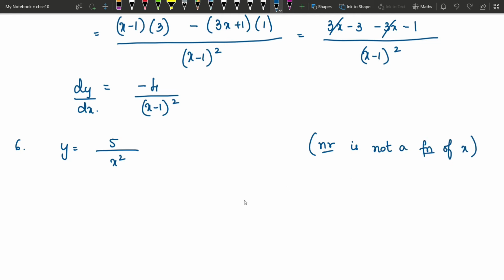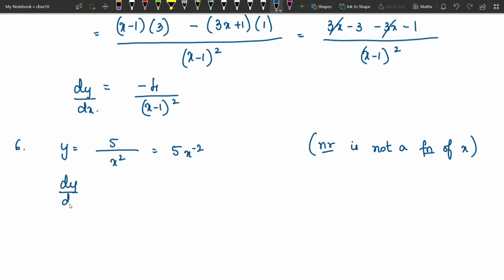Numerator is just a constant. Understood? Here we will not use the quotient rule. Instead, we are going to bring this denominator to the numerator by negating its power. So it is plus 2; when it comes to the numerator, its power becomes minus 2. Now the function is 5 into x power minus 2.